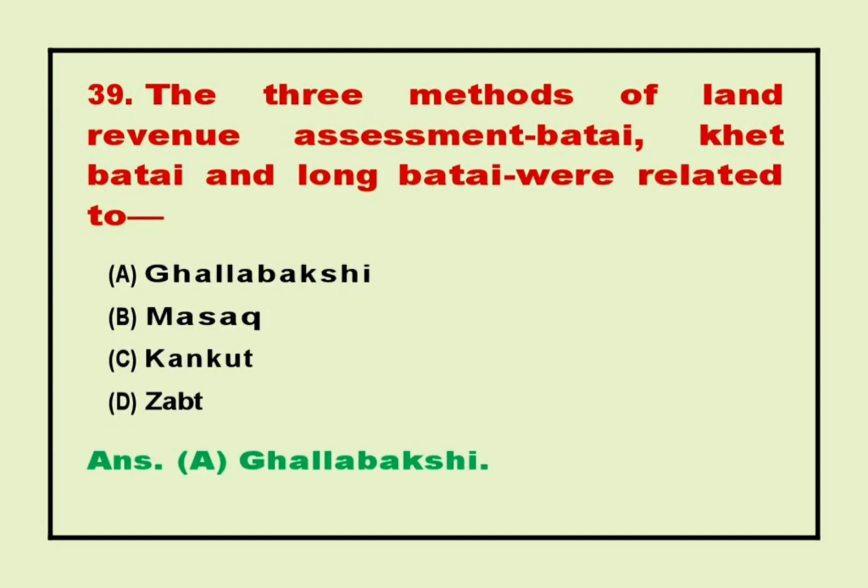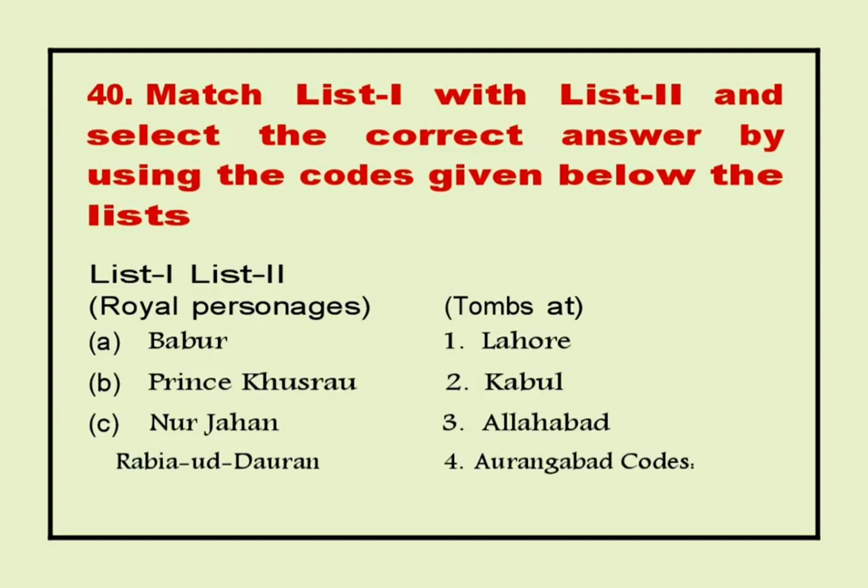39. The three methods of land revenue assessment Batai, Khet Batai and Lang Batai were related to? Answer A. Ghalbakshi. 40. Match list I with list 2 and select the correct answer by using the codes given below the lists. List I, Royal personages; list 2, Tumzak.